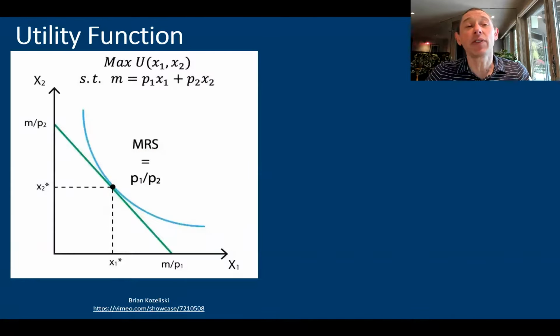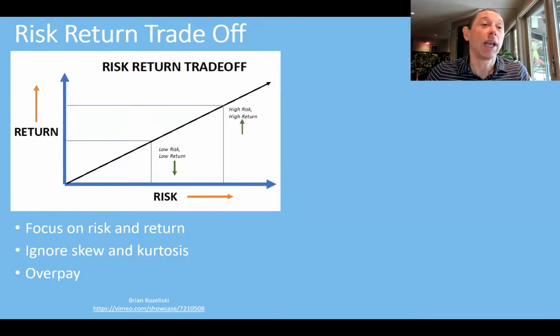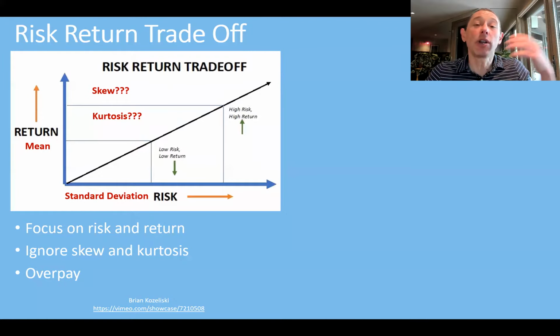Now, the ramifications of this are that this utility function that we think about in terms of rational utility maximizing investors doesn't really hold. That concave shape just doesn't work with this kind of real distribution. So this goes out of there. If it's not normal, we're not going to have a concave utility function. Another problem here is that when we think about risk and return, those are only two moments, right? So return would be the mean, and risk would be the standard deviation. But in this whole framework, there's no mention of skew and there's no mention of kurtosis.